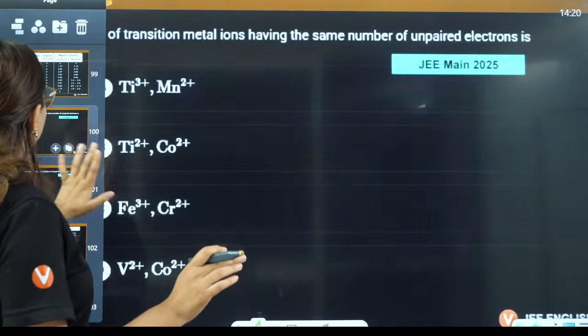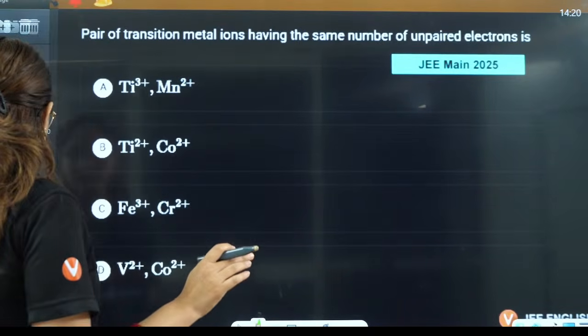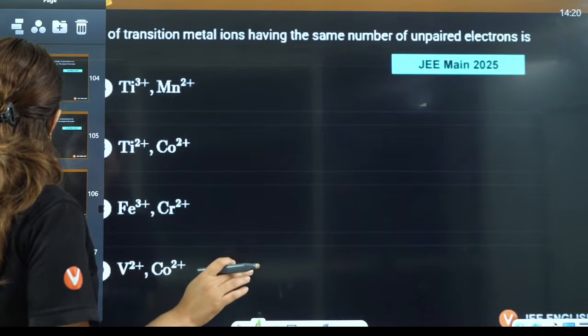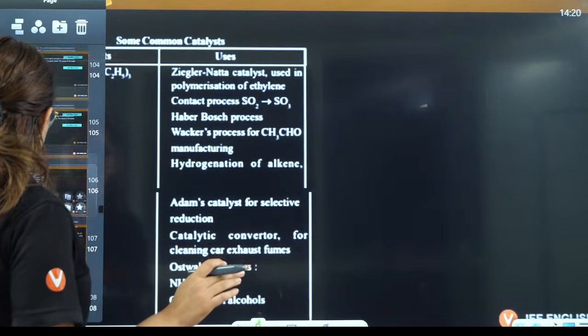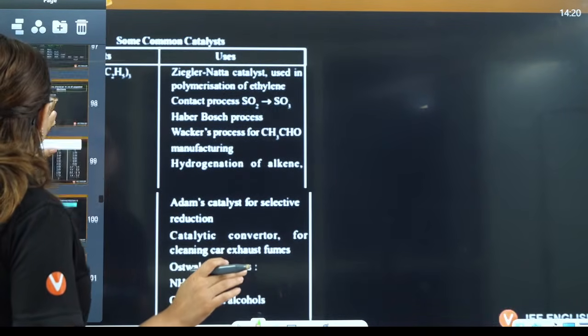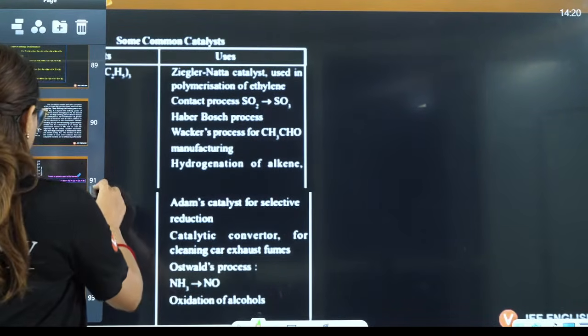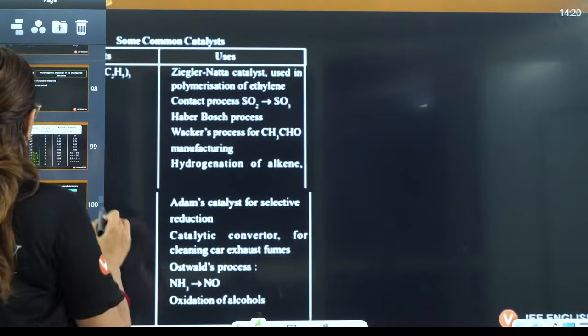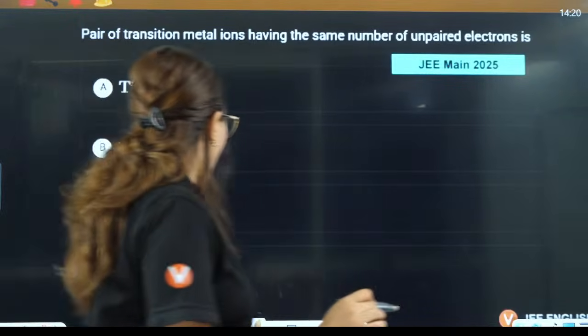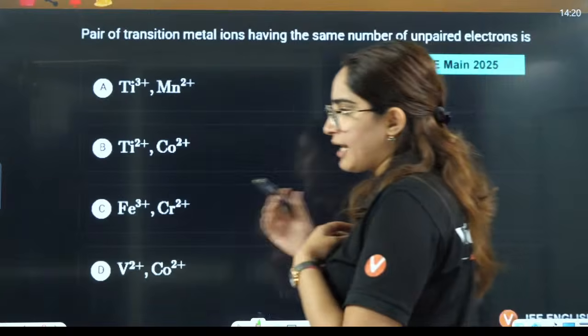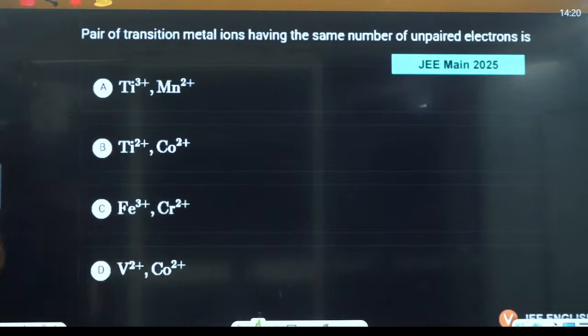Now, shall we do the questions? Tell me. Chalo, let's do 2 questions. First, we will do 2 questions, and after that, some part of the d and f block will be done. Then after that, more questions will be there. Okay, tell me. Shall we do that, everyone?